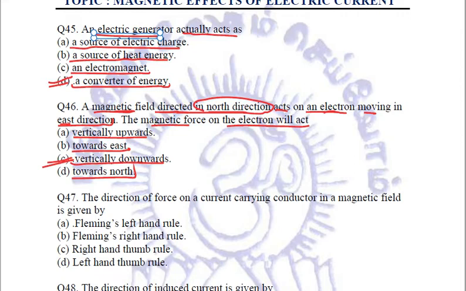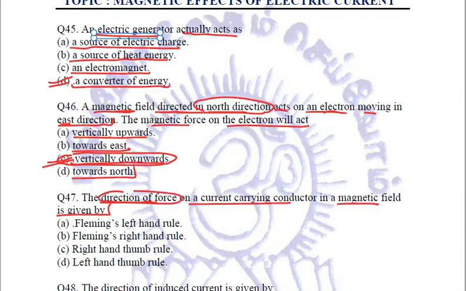Try yourself and try to do it by using Fleming's left hand rule the way I have told you. So your thumb is pointing towards vertically downward direction. If yes, good. If no, try to find out because it should point towards vertically downward direction. Clear? Next question. The direction of force on a current carrying conductor in a magnetic field is given by, just